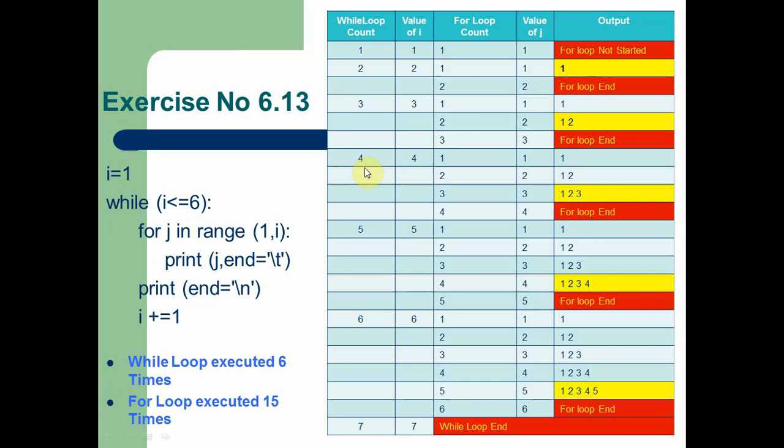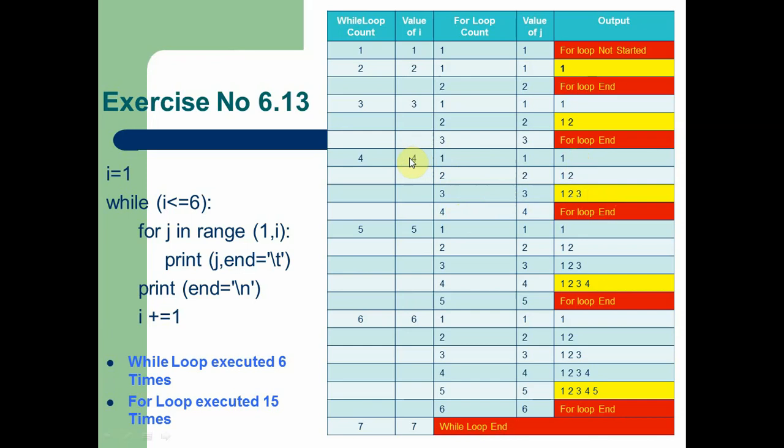Now we are going to execute the while loop for the fourth time. The value of I is 4. Again the for loop starts from 1. The value 1 is printed, the second time 2 is printed on the screen, and 3 is printed on the screen. When the J value reaches the fourth time, the loop ends because the I value and J value are the same.